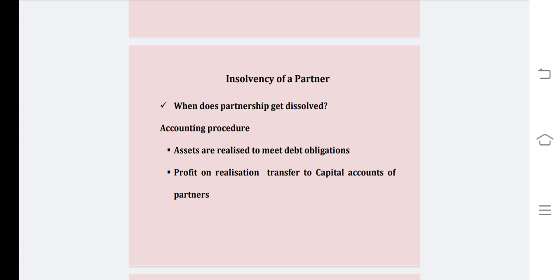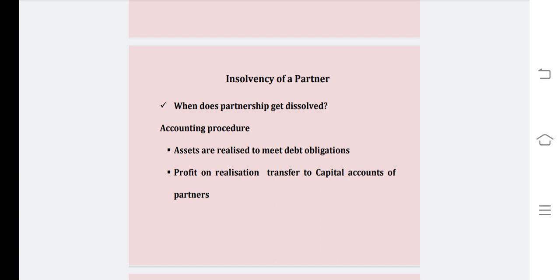In the case of insolvency of a partner, the books of accounts are to be closed. As the business or the affairs of the firm is being dissolved, the books of accounts are to be closed. It is as simple as how we have maintained the accounts at the time of dissolution of a partnership firm.